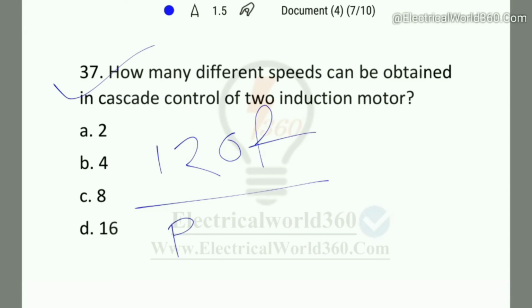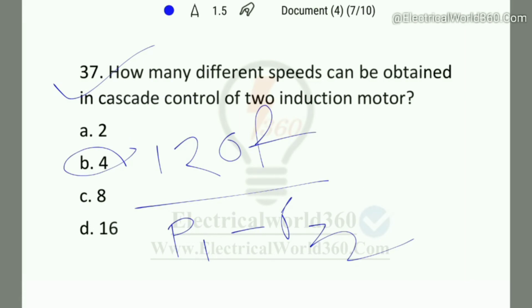Another we can write as 120 F by (P1 plus P2), or we can write it this way, P1 minus P2. So here option B will be the right answer.